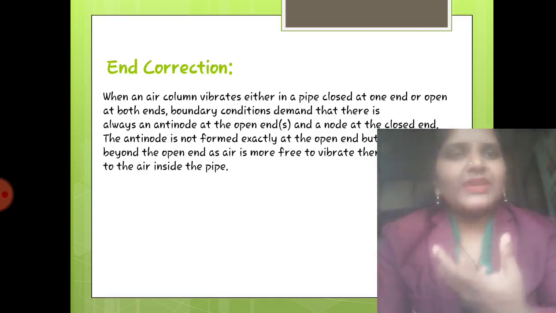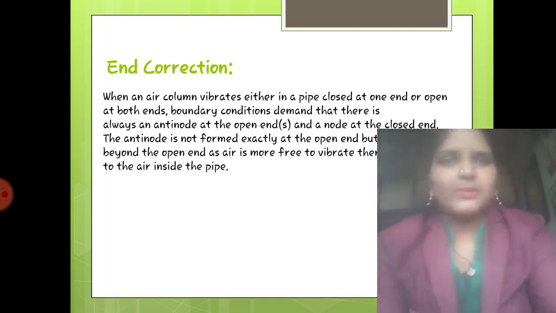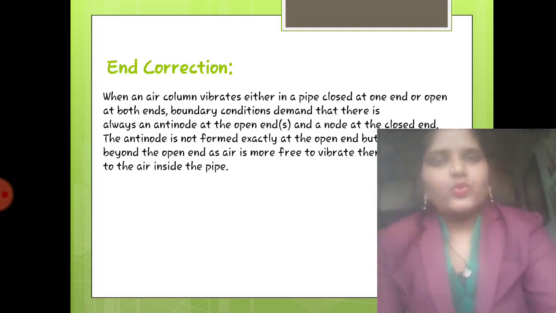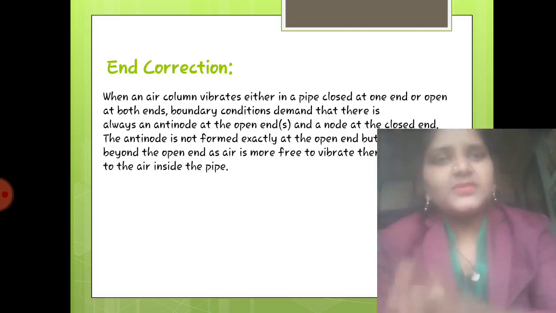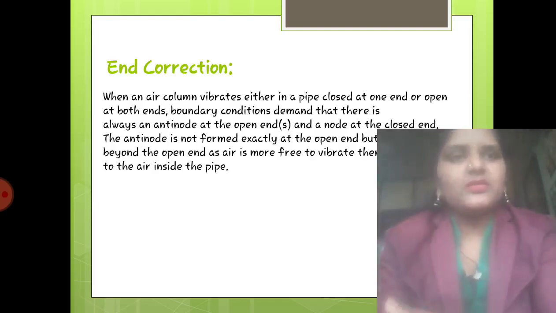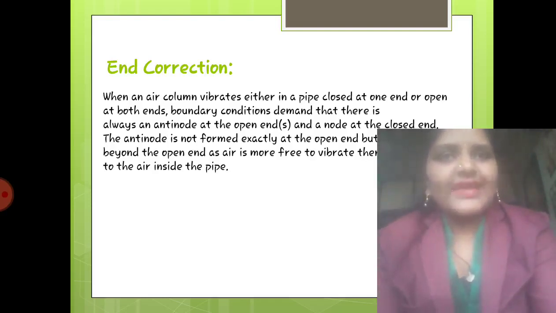So what can we do for that? That concept is known as end correction. So actually the nodes or antinodes, whatever is forming over there, are not exactly at the open end, right? It goes into the atmosphere also. So this is corrected by one of the scientists and it is known as end correction.